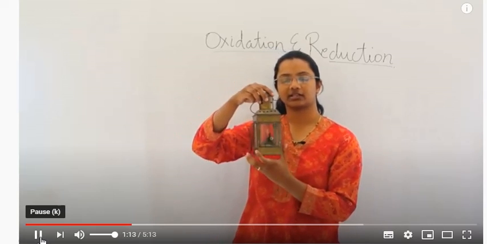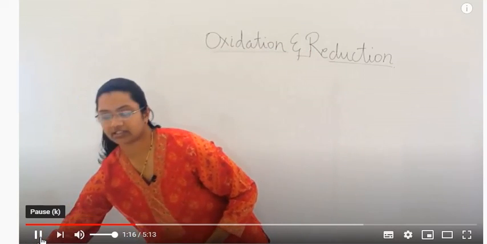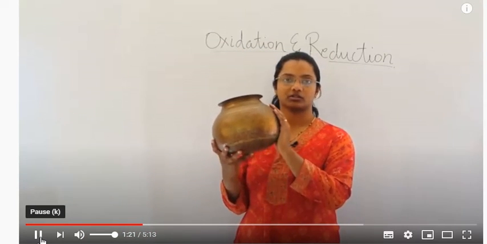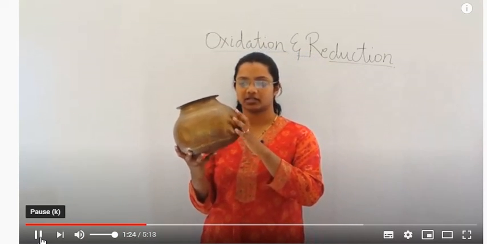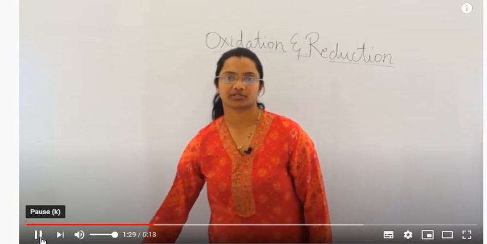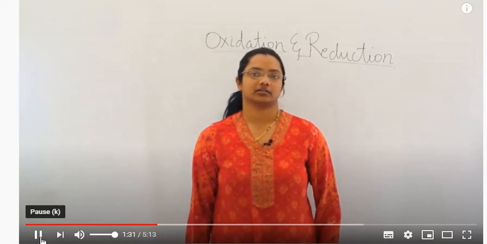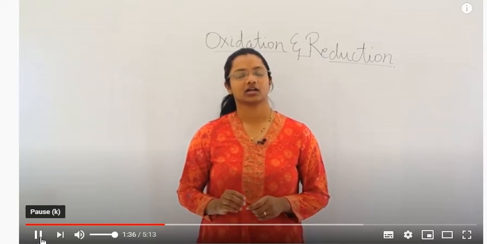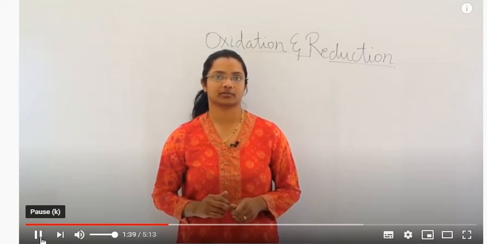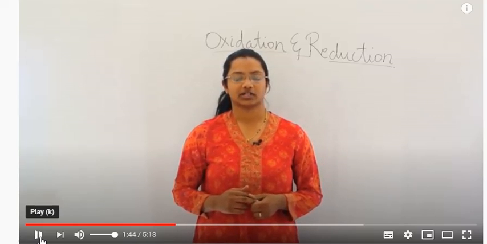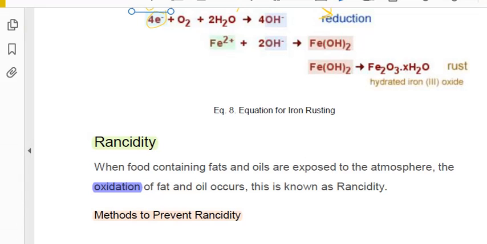So these three items, when they are cleaned, when you add tamarind and salt or lime on this and you scrub it, it gains its luster back. It becomes shining. If you observe silver ornaments, they lose their luster in course of time. They start getting a blackish tinge on them as you use them. This is all because of oxidation taking place in our environment. Understood, students? I think this is clear in your mind.